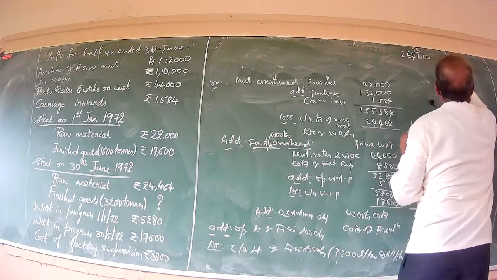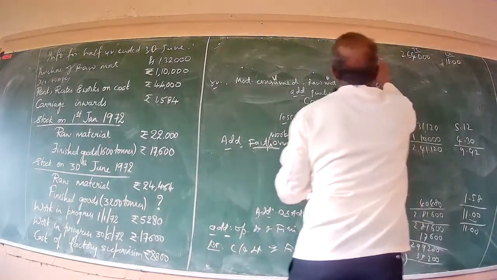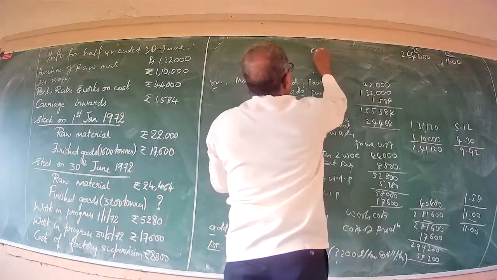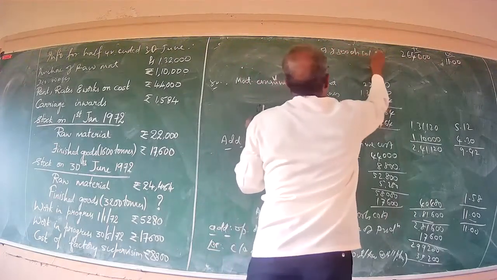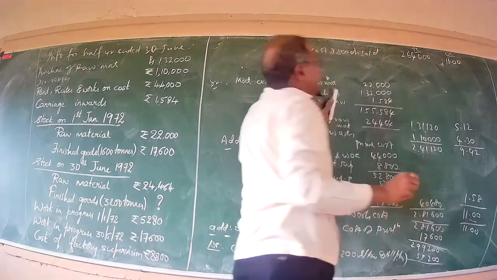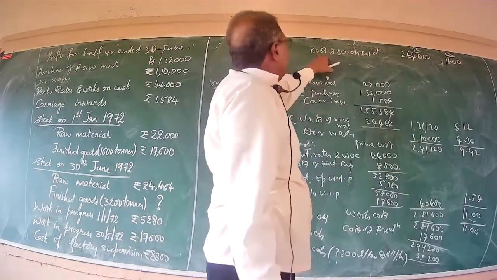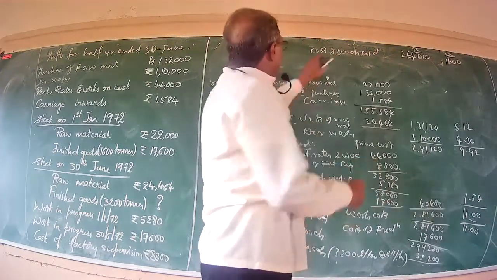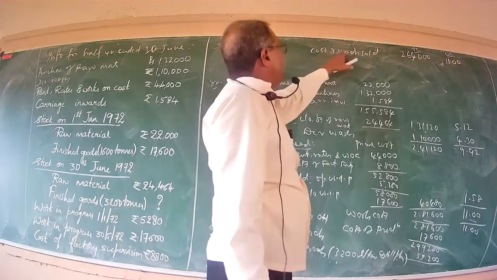It is UC for unit cost. What do we call it? We call it cost of goods sold. Only the other day I called it COGS. You don't write it as COGS, but you better write it as cost of goods sold.